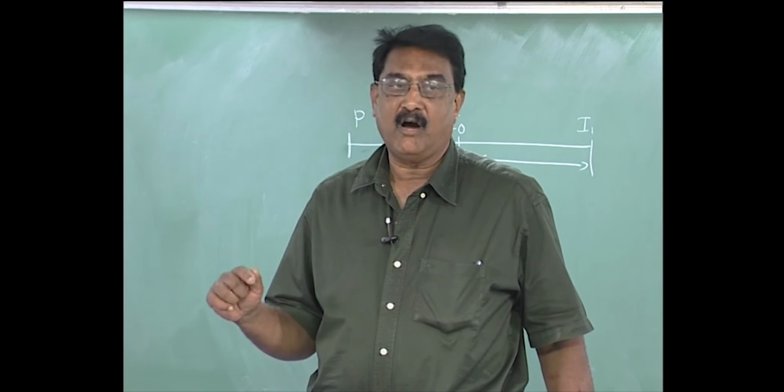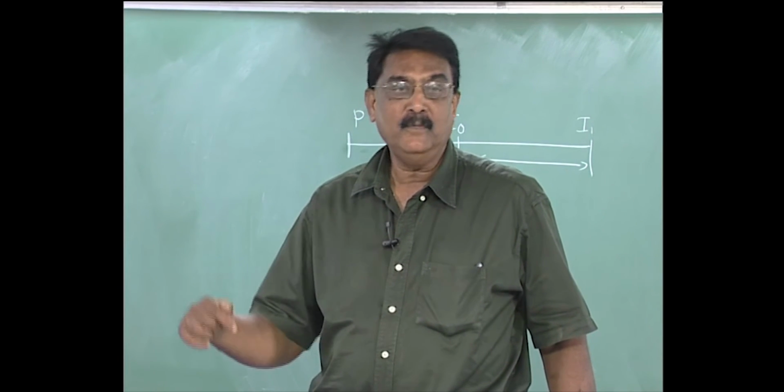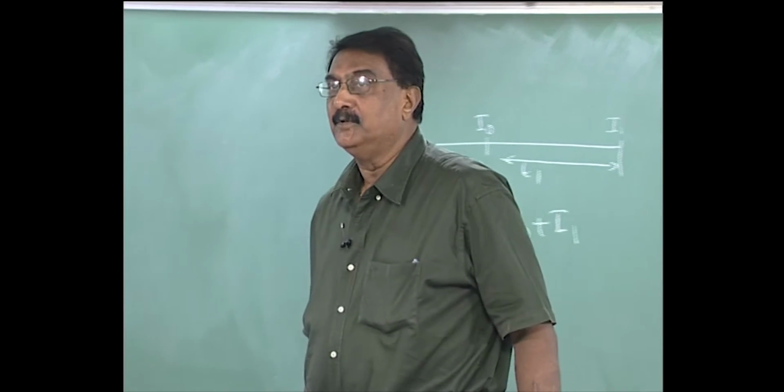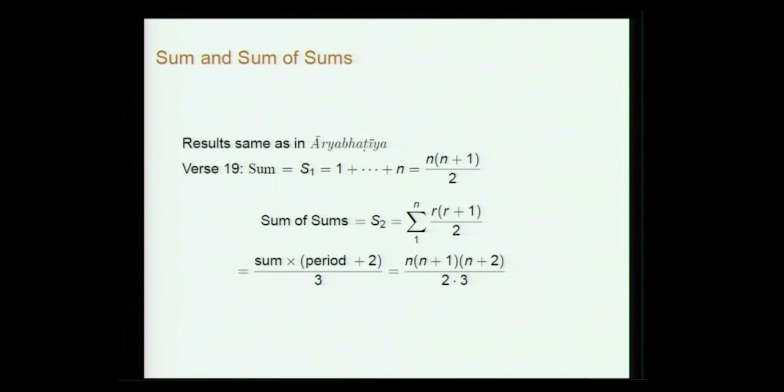So you take r into r plus 1 by 2 and sum it from 1 to n, and that is given by sum into period plus 2, period is, you remember, n. So the sum itself is n into n plus 1 by 2. So this sum is n into n plus 1 into n plus 2 divided by 2 into 3. Generalization of that will be given by Narayana Pandita later, but the sum of sums is, they stop here,